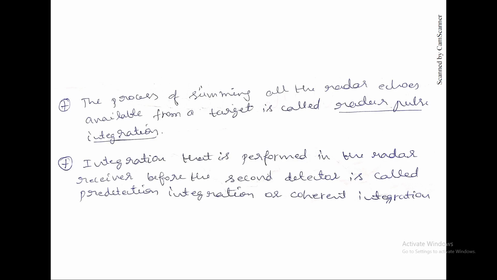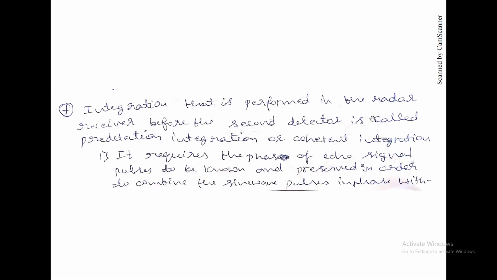The integration that is performed in the radar receiver before the second detector, that is the 2D detector, is called pre-detection integration or coherent integration. It requires the phase of the echo signal. Actually, to do that integration, we need the phase of the echo signals. So the phase of the echo should be known and preserved in order.